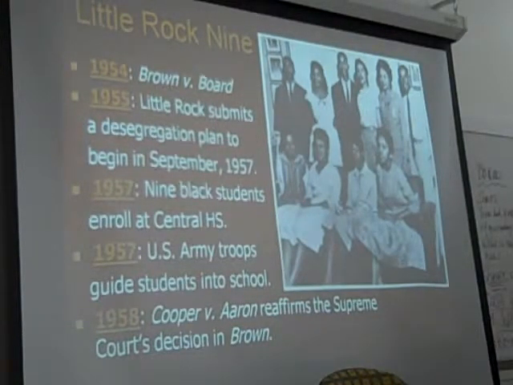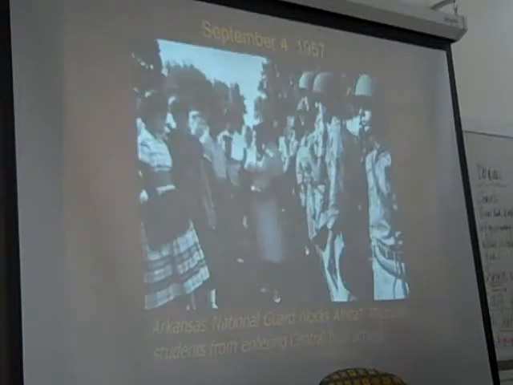All right. So they're selected, and again, they decide 1957. That's the year they're going to integrate Little Rock High School. So what happened? First day of school. They show up to Little Rock Central High School, and they're met by the Arkansas National Guard, who'd been deployed by Governor Orville Faubus, because Faubus thought, we're not going to integrate our schools. Even if I have to put armed troops on the ground to keep these high schoolers out of my school, that's what I'm going to do. And that's exactly what he did.